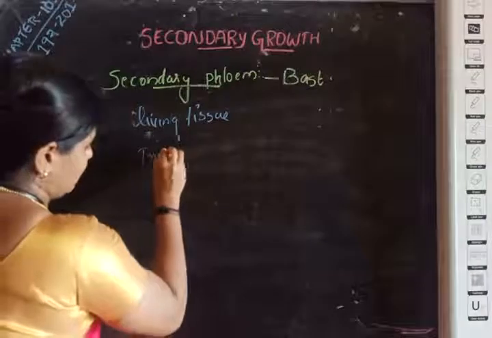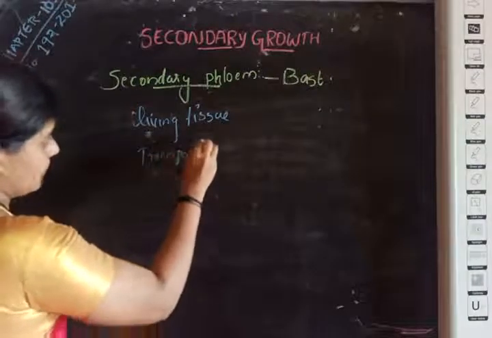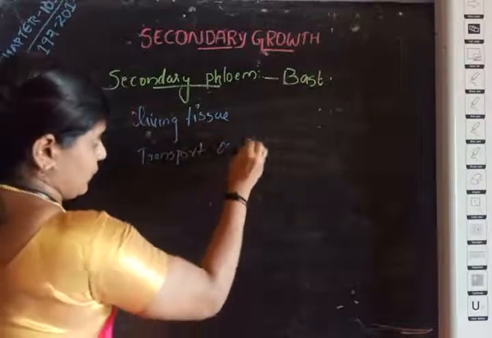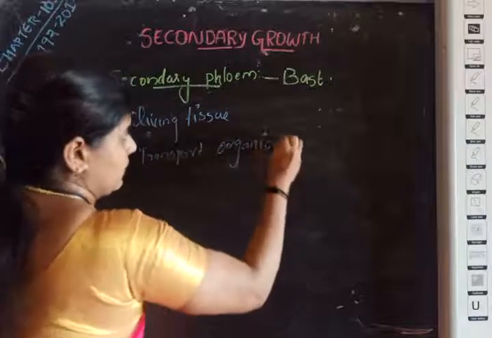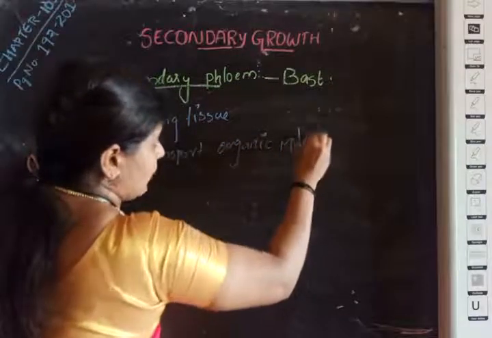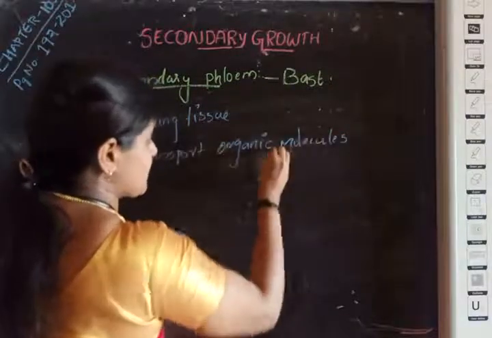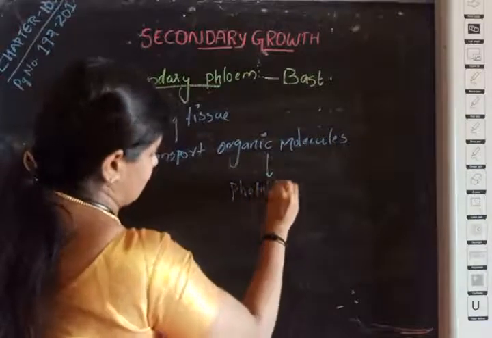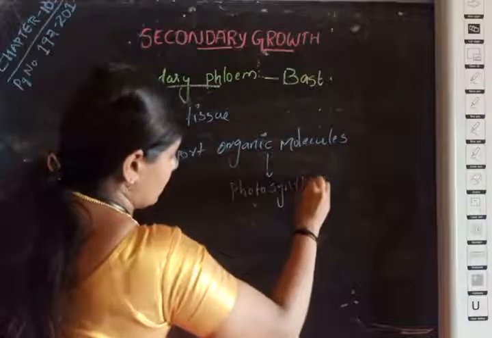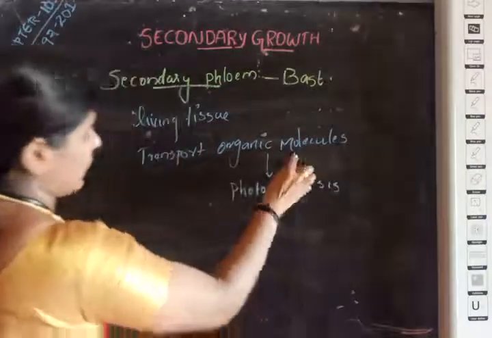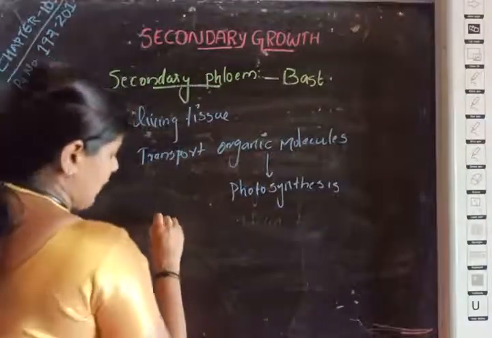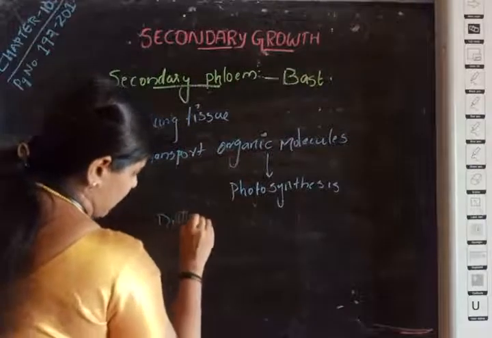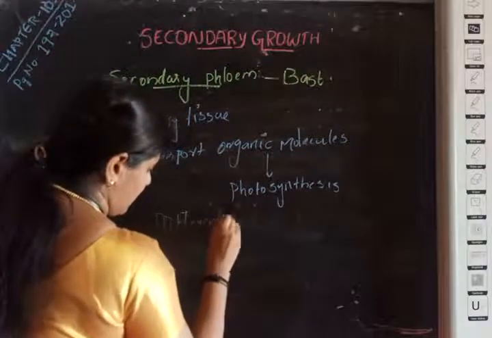It can transport organic substances or organic molecules. These organic molecules are prepared as a result of photosynthesis, and they are transported to different parts of the plant.